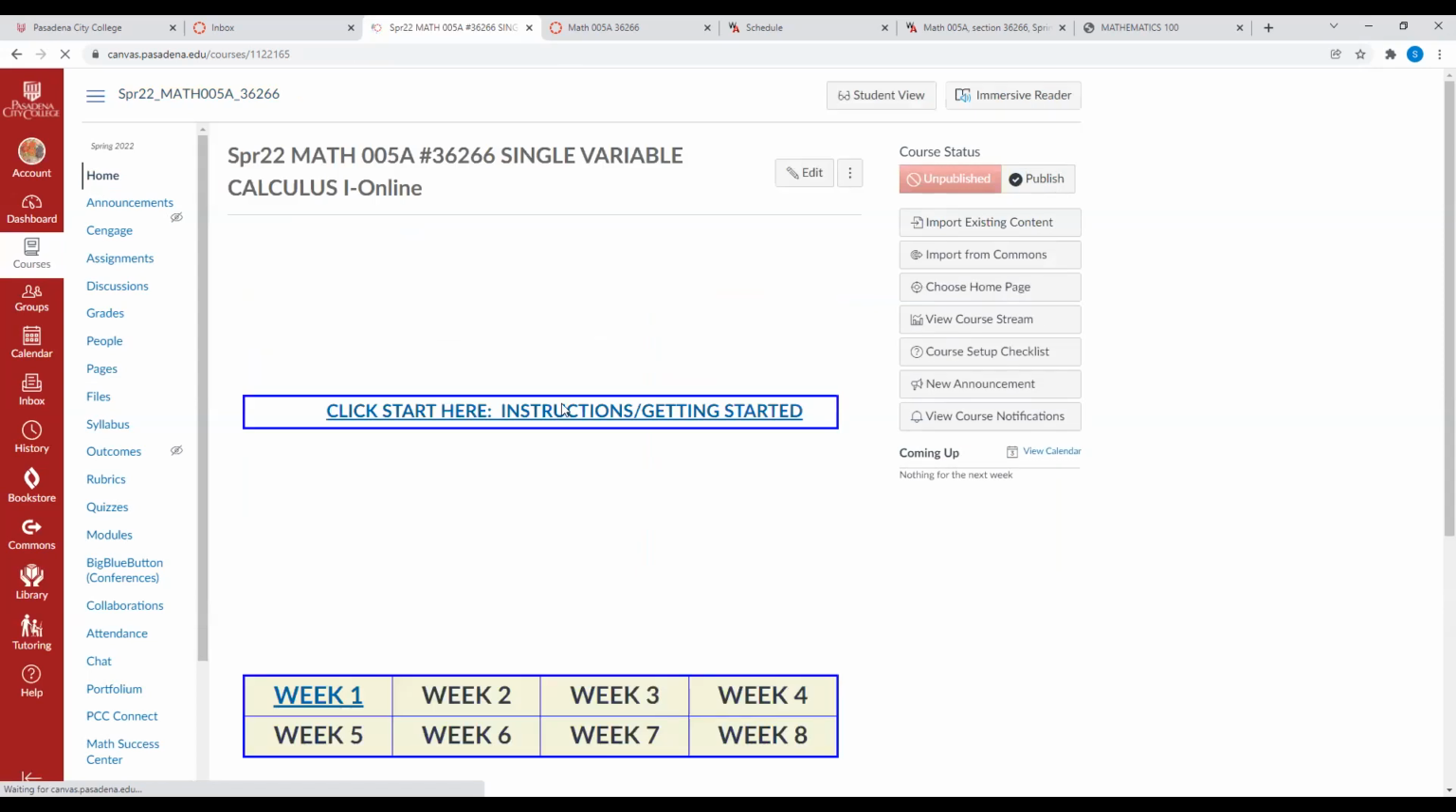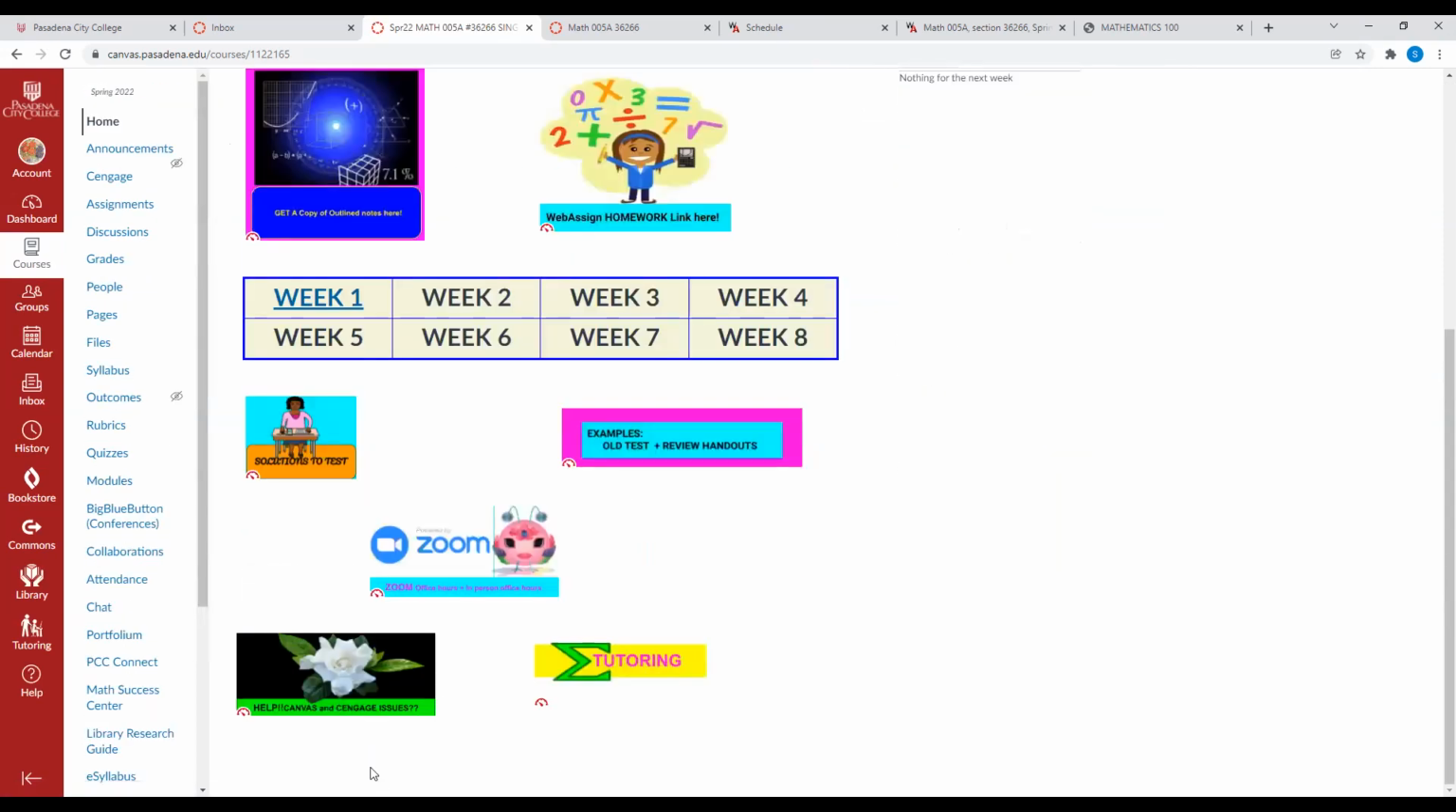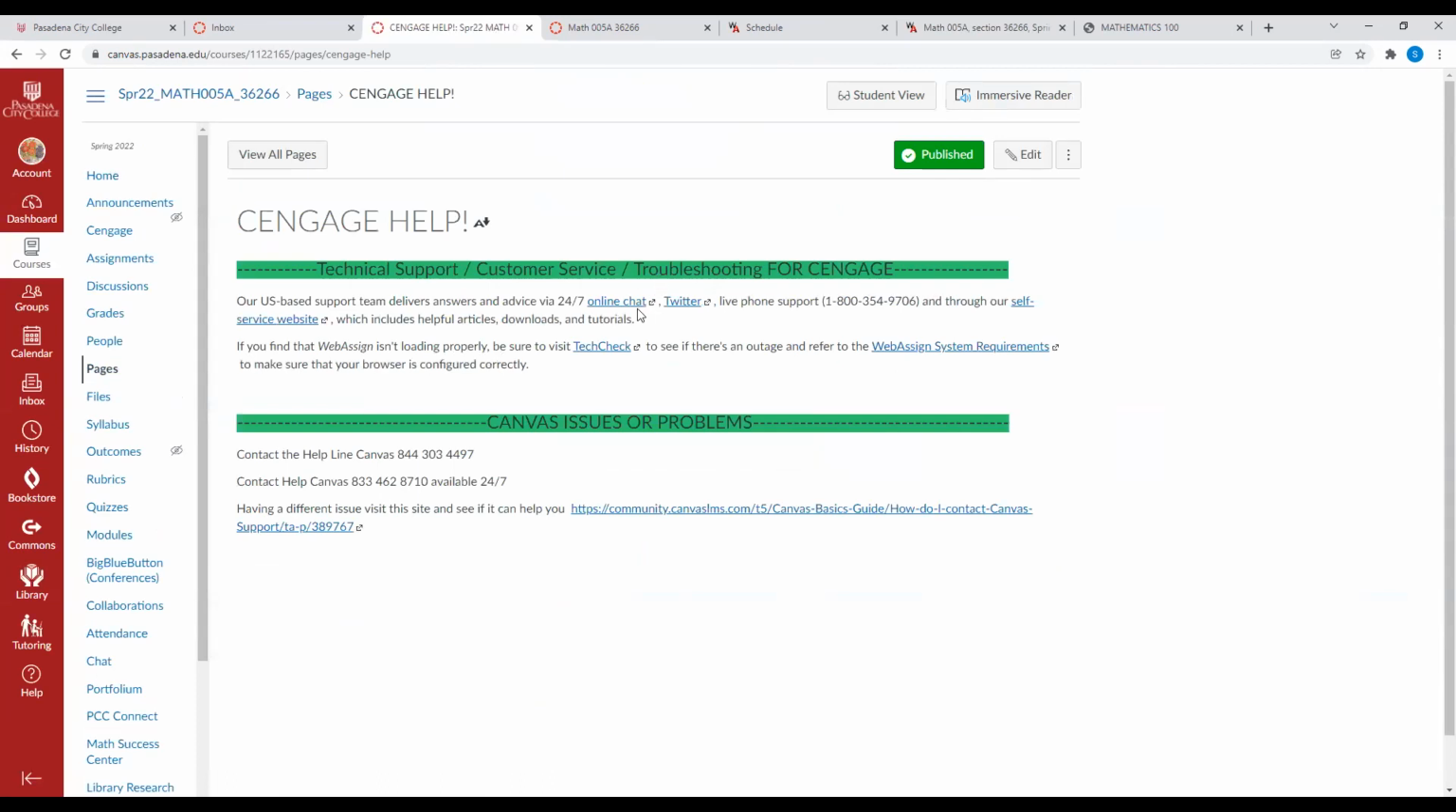Okay, so now let me go ahead and go back. If you're having issues with Canvas or Cengage, go ahead and click right here. You can see all the links or the phone numbers just in case you need them. And you just use those things that you see here.